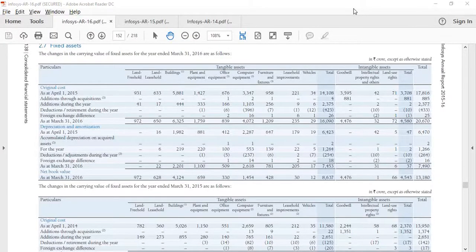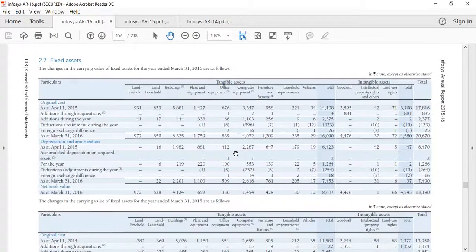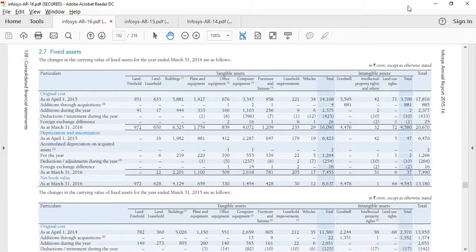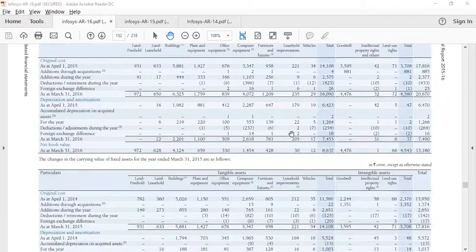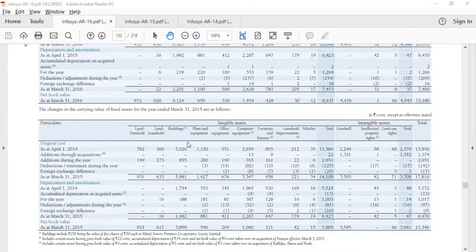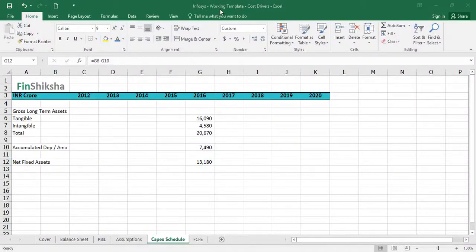Now we look at data for the previous year. So this is for 2016. The 2015 data is available for the previous year here. So that's as on March 2015, 14,108 and 3708. So I can plug in this data, 14,108, 3708.